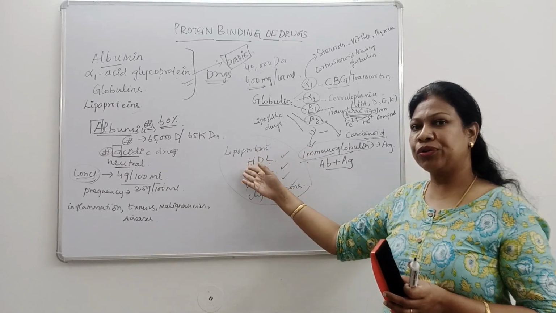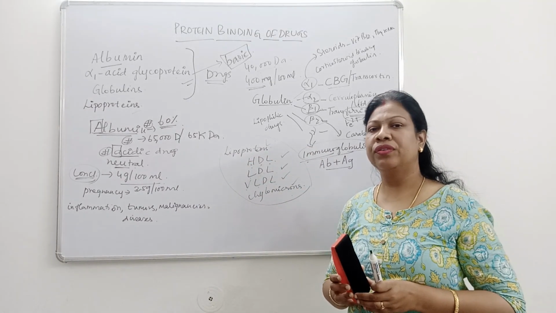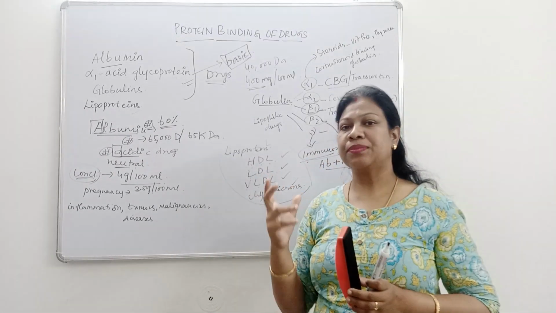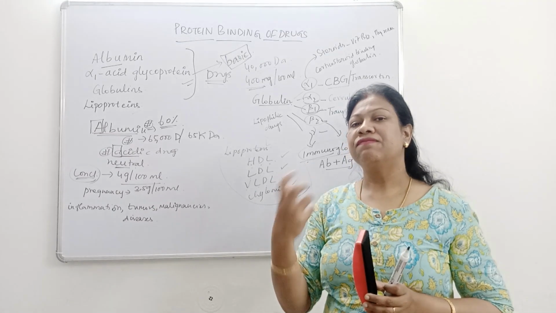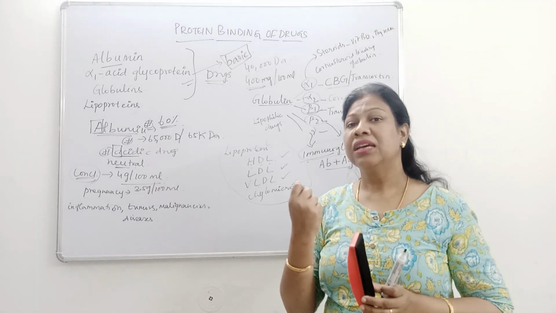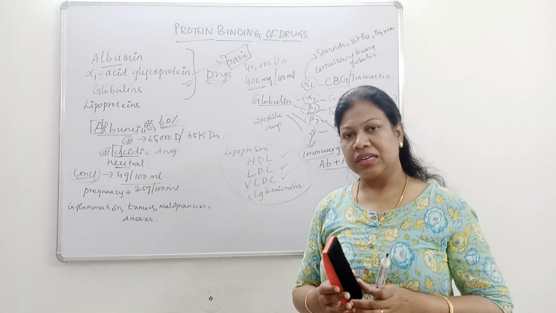And lastly, lipoproteins are responsible for binding of lipophilic type of drugs. So we have discussed the different types of proteins present in plasma which are responsible for binding of drugs, thereby affecting the pharmacokinetic and pharmacodynamic properties of the drug.